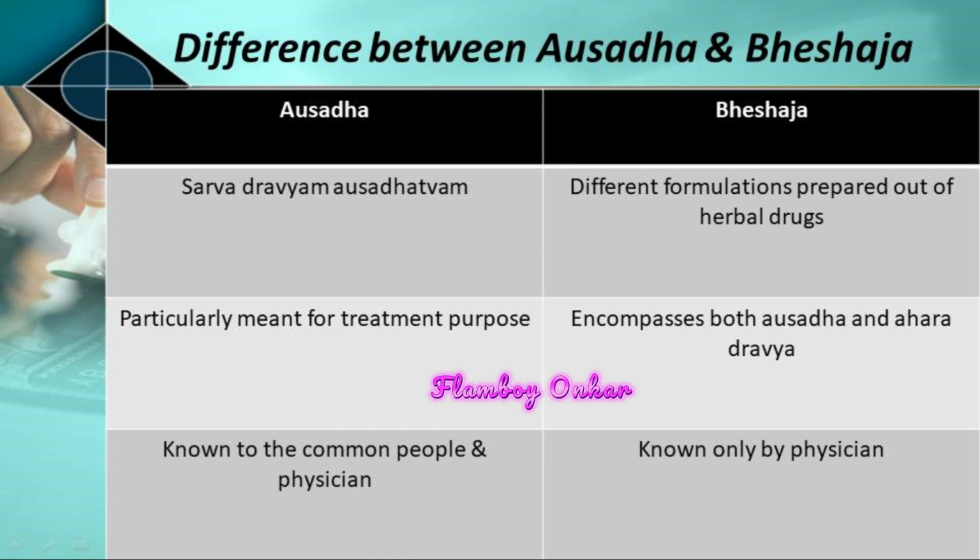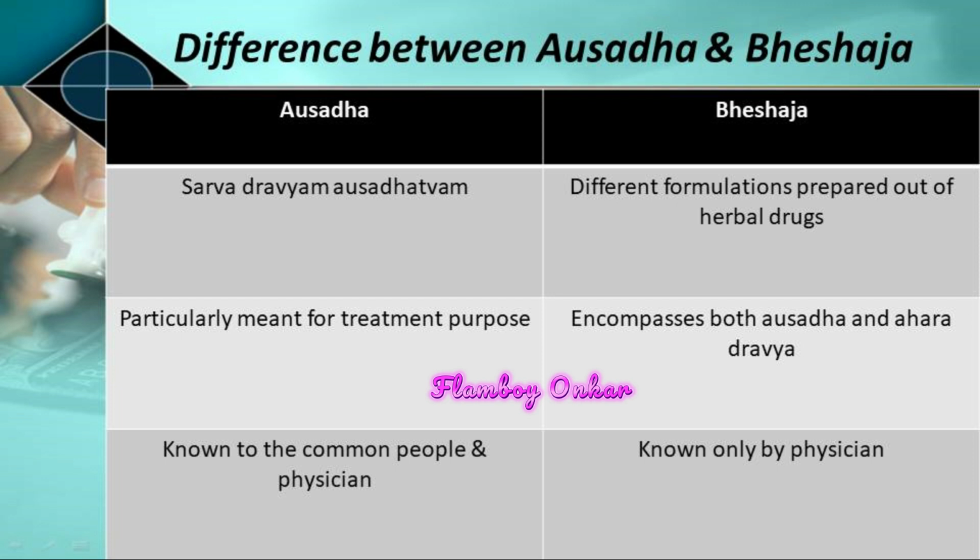Aushad, sarva dravyam aushadhatvam, which means that all the raw herbal drugs available are the aushad. Different formulations prepared from the raw herbal drugs are known as the bheshaj. Let's take an example. The haridra, which is a raw herbal drug, is known as the aushad. And haridra khand is known as the bheshaj.